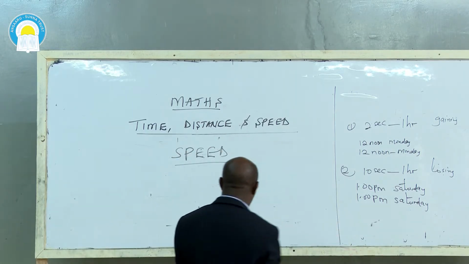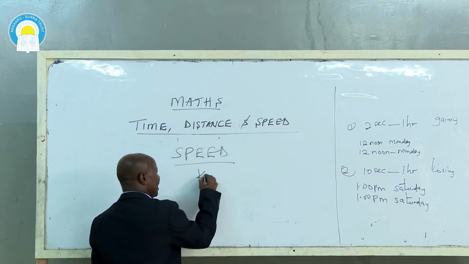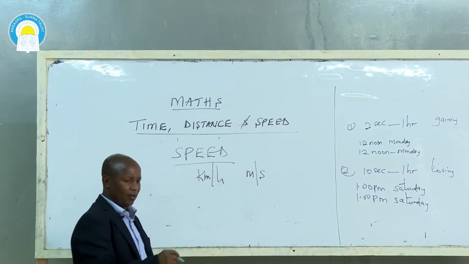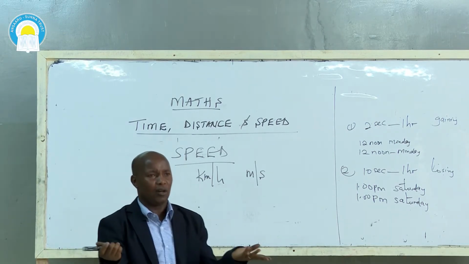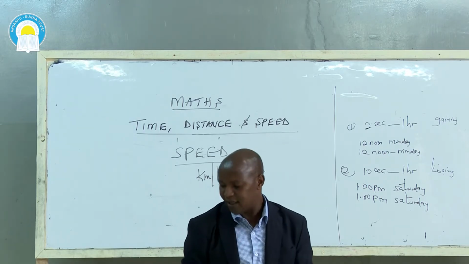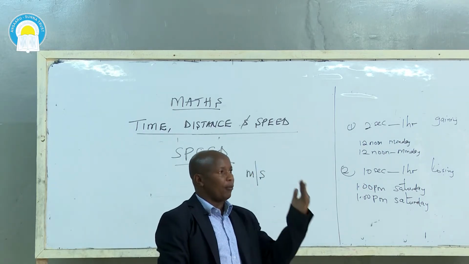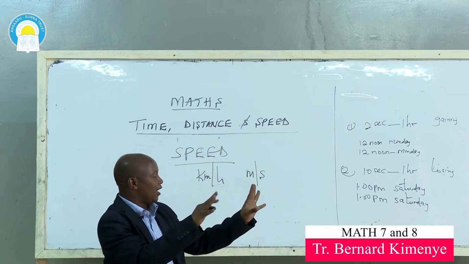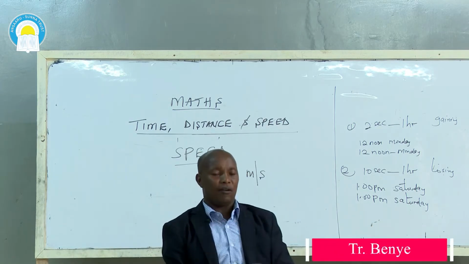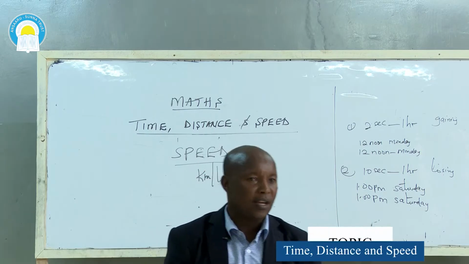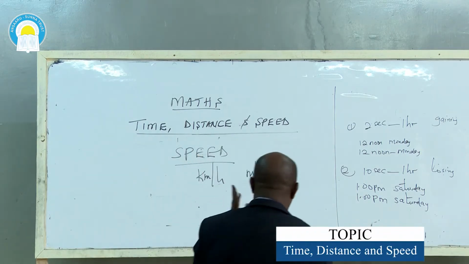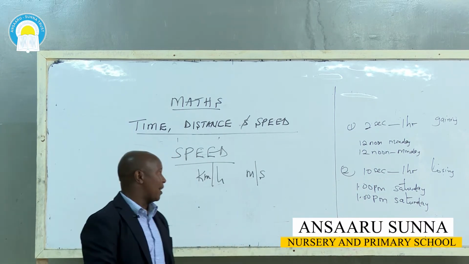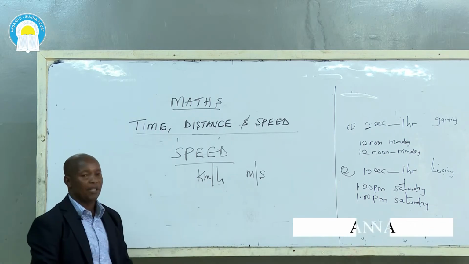Speed is either in two forms. It is either in kilometers per hour or in meters per second. Only in two forms, all over. Even as you travel going home over the holidays, you see these signboards on the road. Maybe from Nairobi to Mombasa, the distance is always in kilometers. And when you look at the speedometer of the bus or the car or the matatu that you will be traveling in, you will see the speedometer indicating either kilometers per hour or meters per second. And in most cases, it's kilometers per hour.